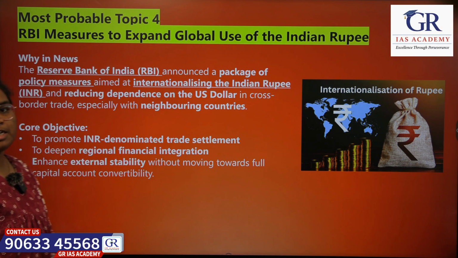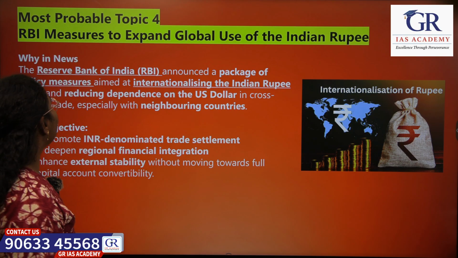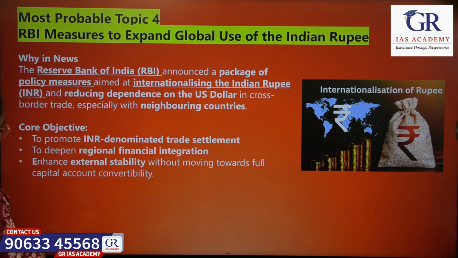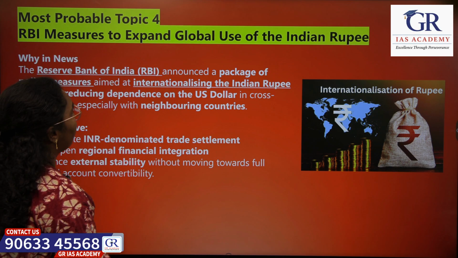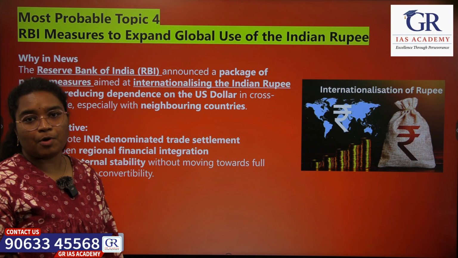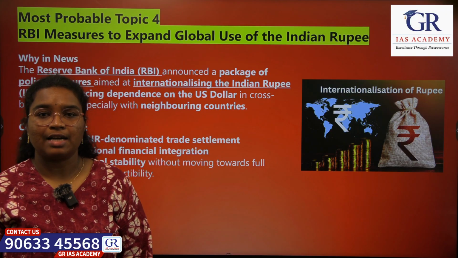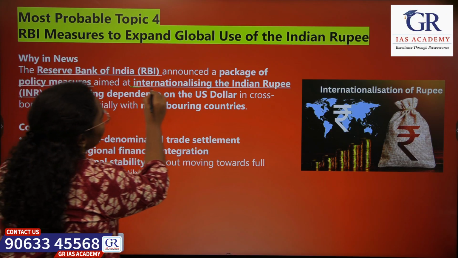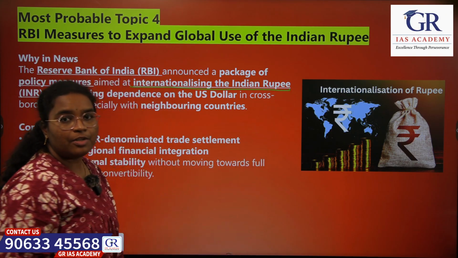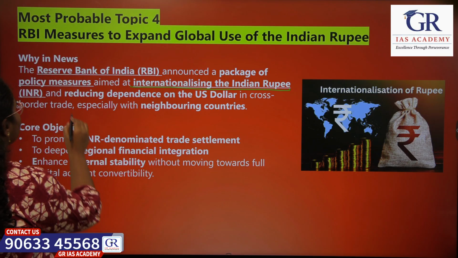So that's all. Let's move on to the next topic. Next topic is RBI measures to expand global use of Indian rupee. So RBI has recently brought few policy measures to increase the use of rupee for international transactions, that is the internationalization of Indian rupee, and to reduce the dependence on US dollars.